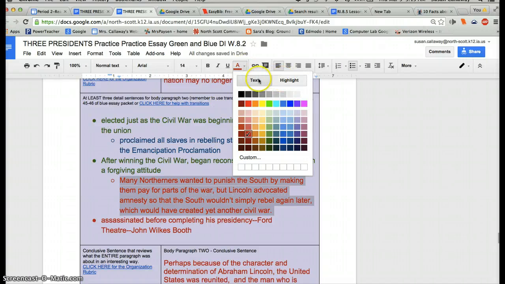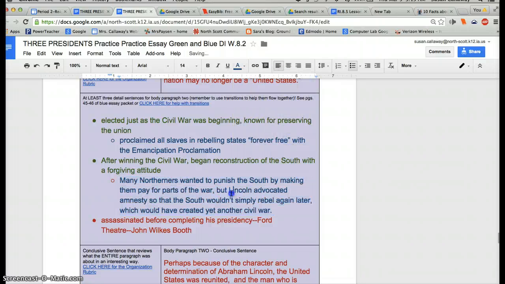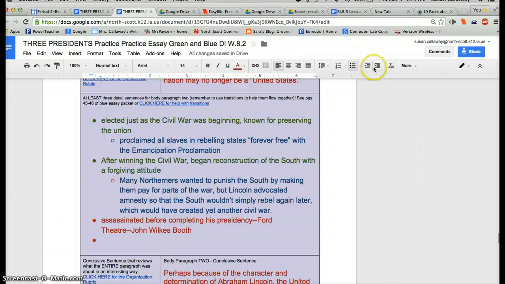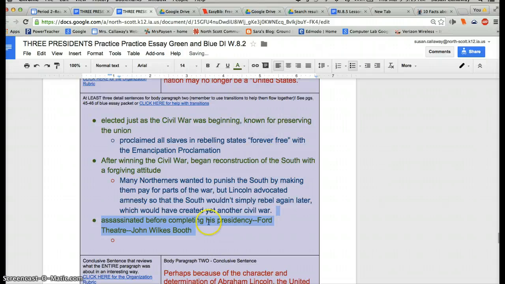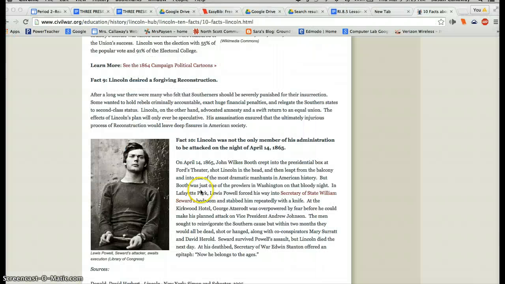So I've talked about my main detail 1, and then a minor detail, main detail 2, minor detail. Now the assassination. He was assassinated before completing his presidency at the Ford Theater, but I don't have a minor detail for that. So again, I'm going to go back to my research. I didn't get quite enough research. And I see something perfect, but this is going to have to be a definite quote. I want to remember that's a quote. I really like that. But I've got to give credit to this source.